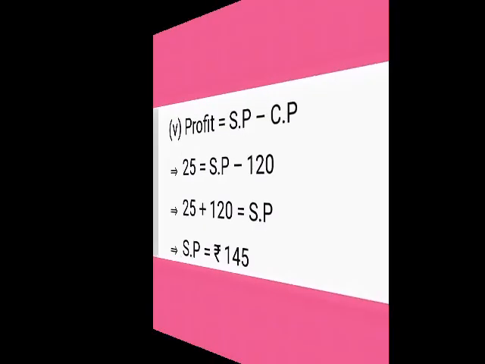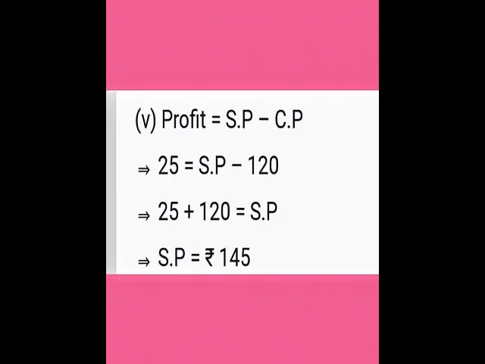The last question. Cost price is 120 and profit is 25. The same question, the third same question. Here we have the cost price and profit, and we want to find the selling price. So selling price is equal to cost price plus profit, which is equal to 120 plus 25, 145. Yes, this is the third question. Move on to the next question.